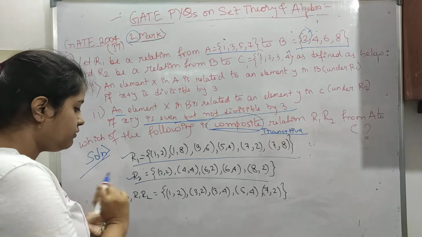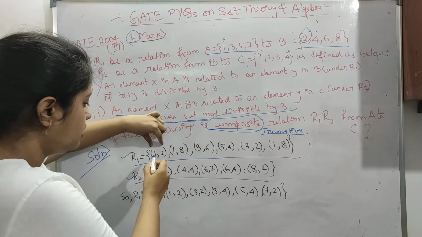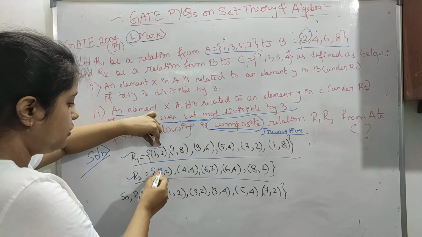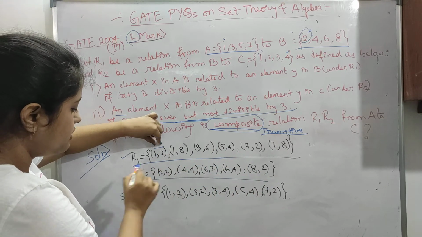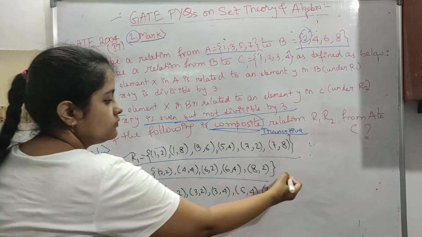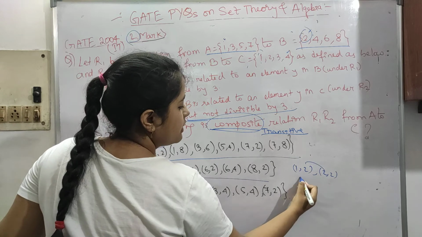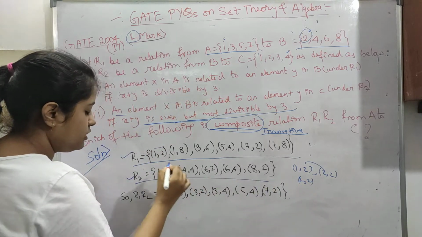So how do we find out the transitive relation? Let's check 1, 2 from this. As we have to check, find out anywhere 2 is common. So wherever 2 is common, this 2 is common. So 1, 2 and 2, 2. So this is common, it is coming as 1 and 2 only. So put 1 and 2 here.